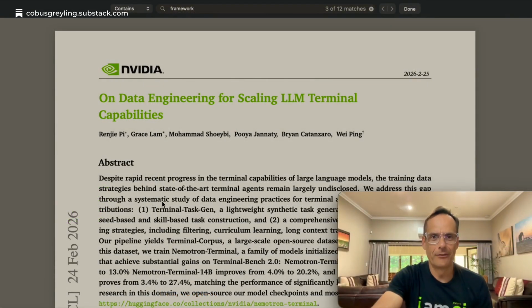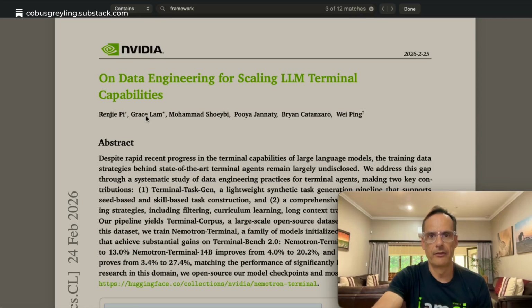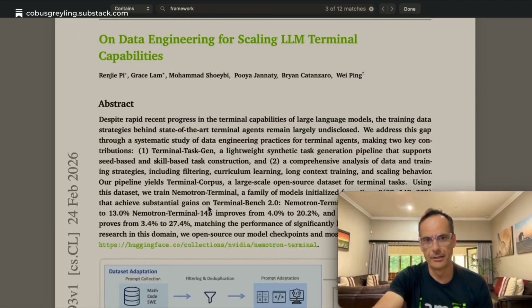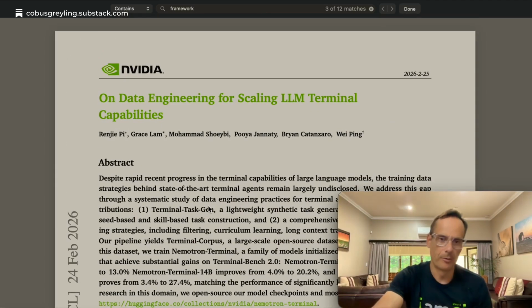And then lastly, there's a very good study on arXiv on data engineering for scaling large language model terminal capabilities. There's some architecture in there. So I'll link to my GitHub repository and also to the study. Thanks.